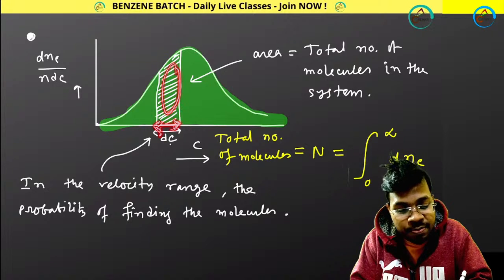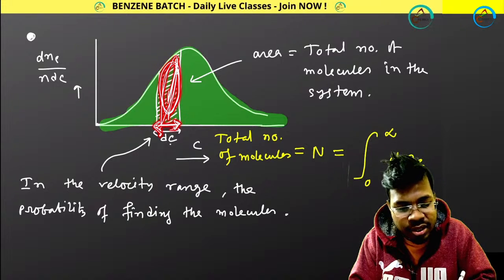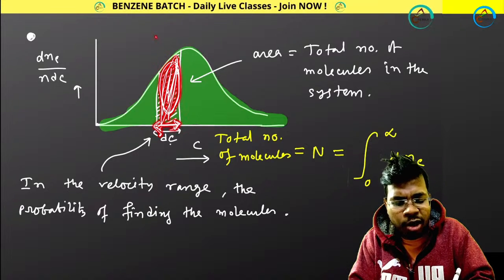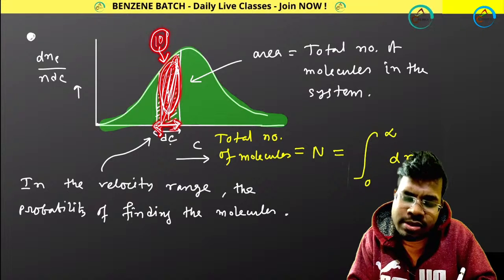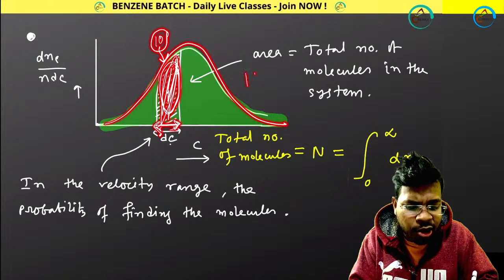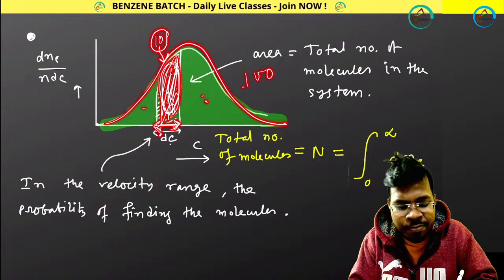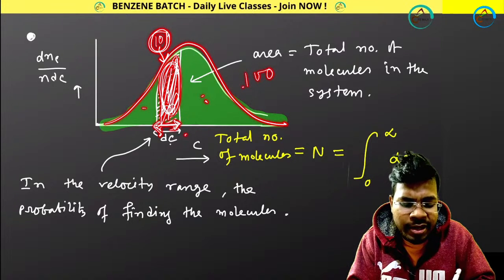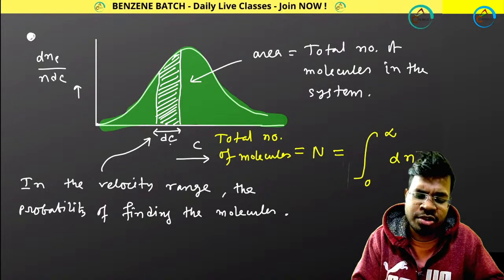Total number of molecules present in this particular velocity range. So I am considering only this velocity range. Suppose 10 molecules are present in this range. So this area will represent 10 molecules, and the total area represents, suppose, 100 molecules. So the total area is representing 100 molecules, and this area is representing only 10 molecules. This is the significance of a particular area of the plot that you are getting from the Maxwell velocity distribution plot, right?